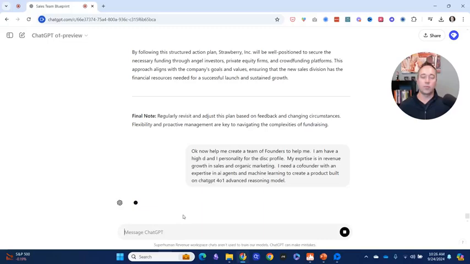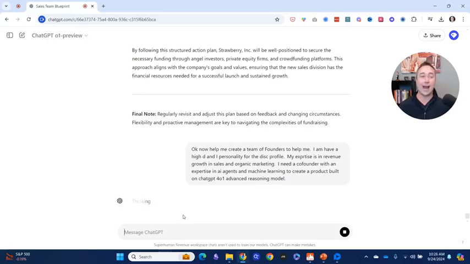Okay, so let's see what this comes back with. And like I said, I have never tested it this way. I have no idea how it's going to evaluate personnel or potential founders that I could have as co-founders to go with me. And so it's really interesting to see what this is going to output.